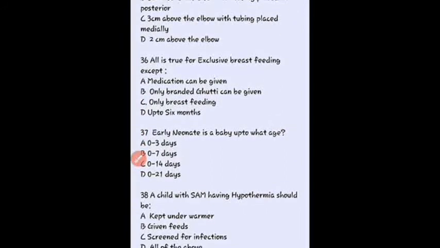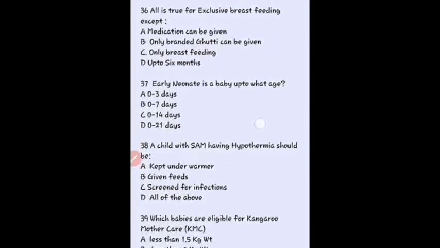The next question, all of the following are true for exclusive breastfeeding except, so here our right answer is only branded formula can be given, because in exclusive breastfeeding we cannot give any other formula than the breastfeeding. Okay.